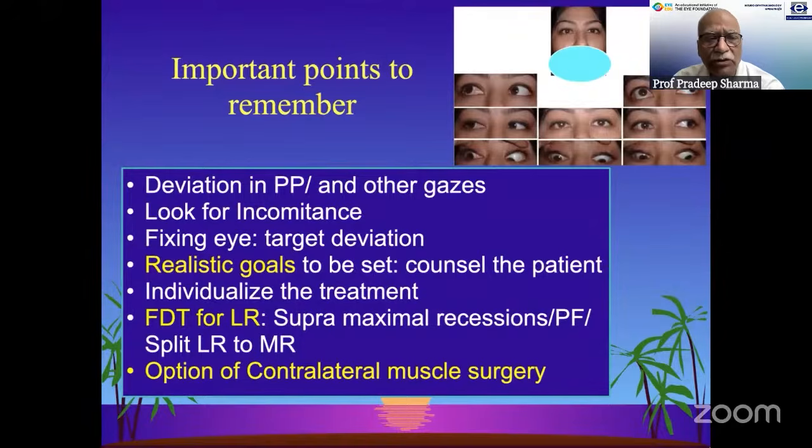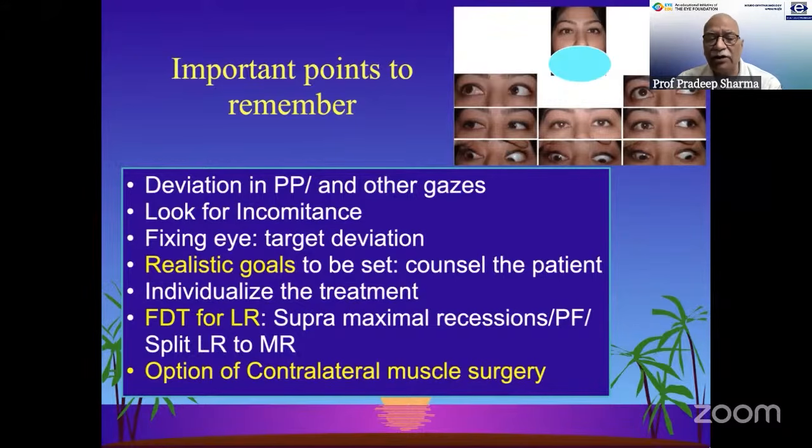So important points to remember: deviation in the primary position, look for incomitance, look for the fixing eye for the target deviation. If suppose there is an eye which has no vision, you may have to choose the eye which is fixating. If it is a paralytic eye, a larger correction may be required. FDT for the LR is very important to keep in mind at the end of the surgery, and you may require to do supramaximal recessions in these cases.